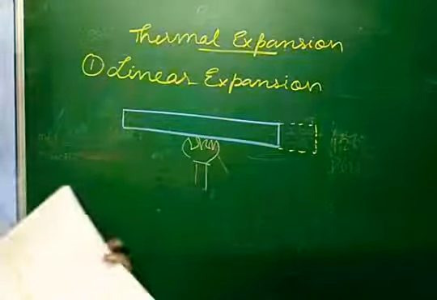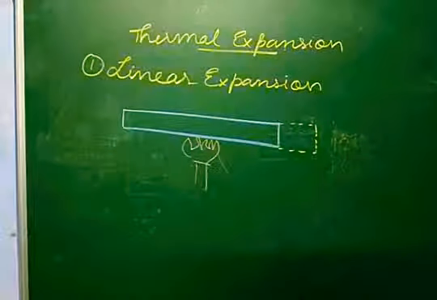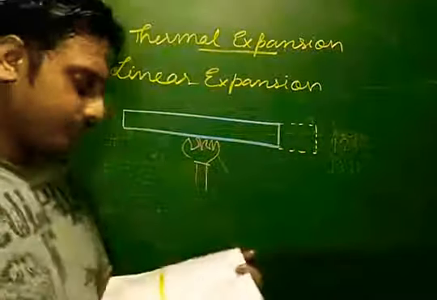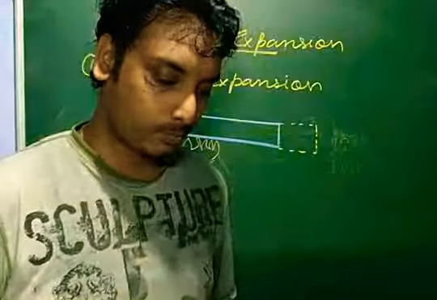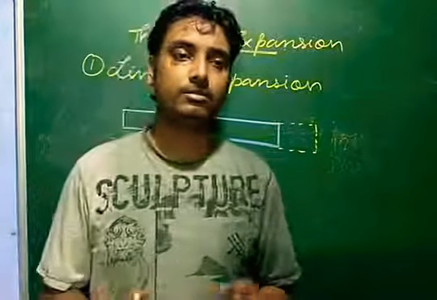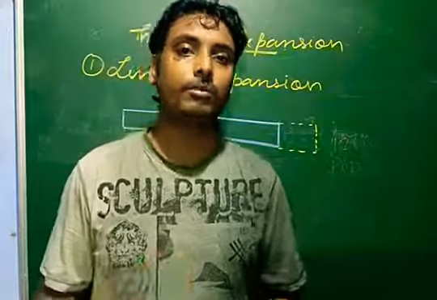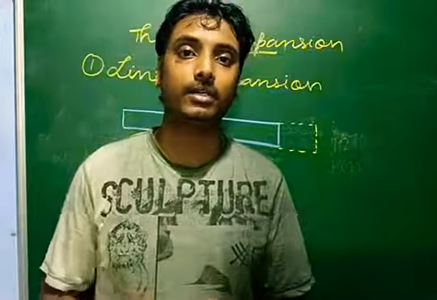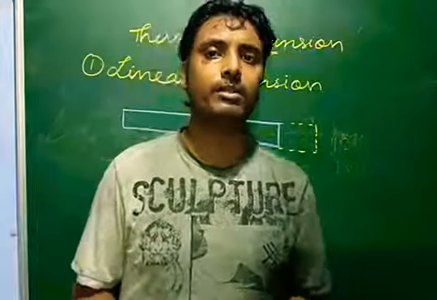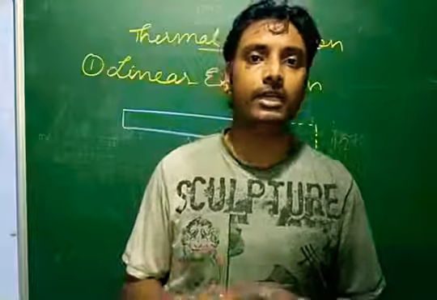Alright. Okay, so now next is the capacity for the material to expand. Now different things have different capacity to expand. It is not necessary that how much copper will expand, that much only iron will also expand, or that much only aluminum will also expand. So different metals have different tendency of expansion.